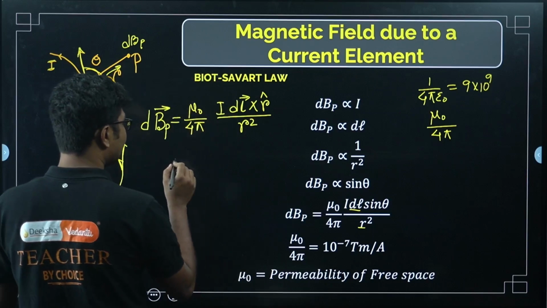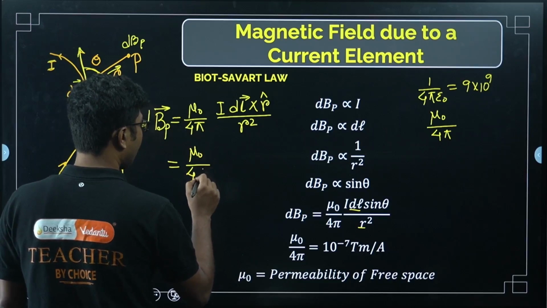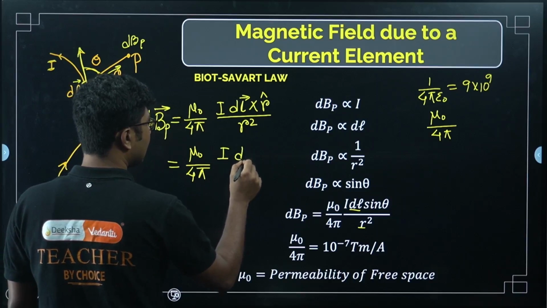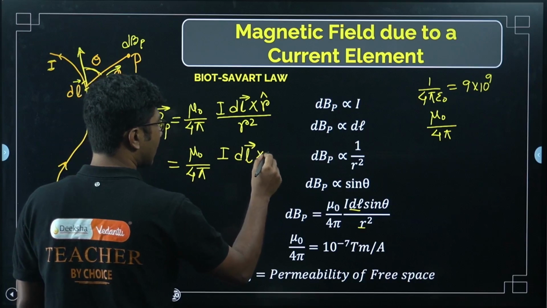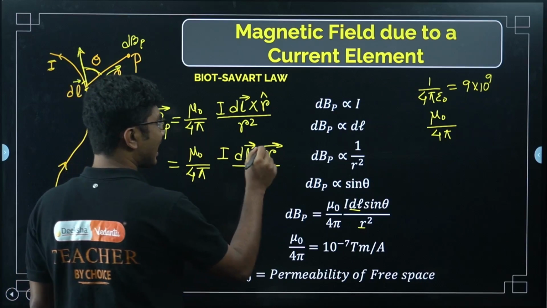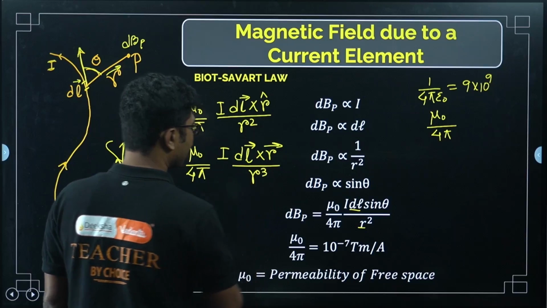Similarly, there is another way you can write it. Sometimes they ask you in objective, if it is given by dl cross r vector, then since we have added one extra r in the numerator, it will be r cube in the denominator.